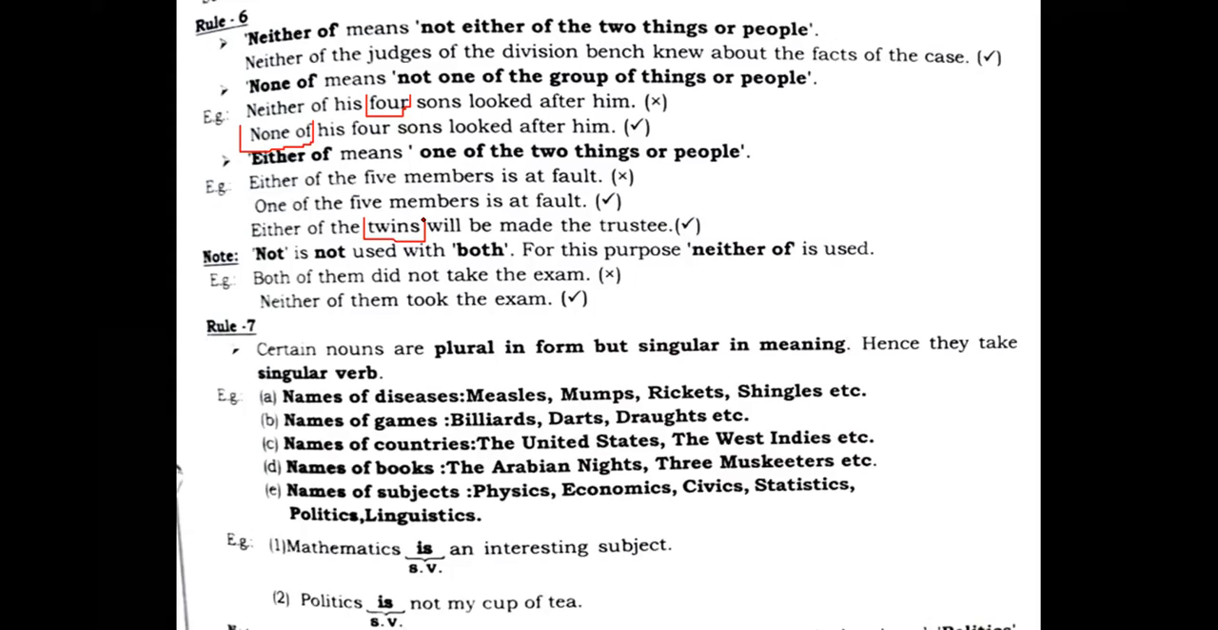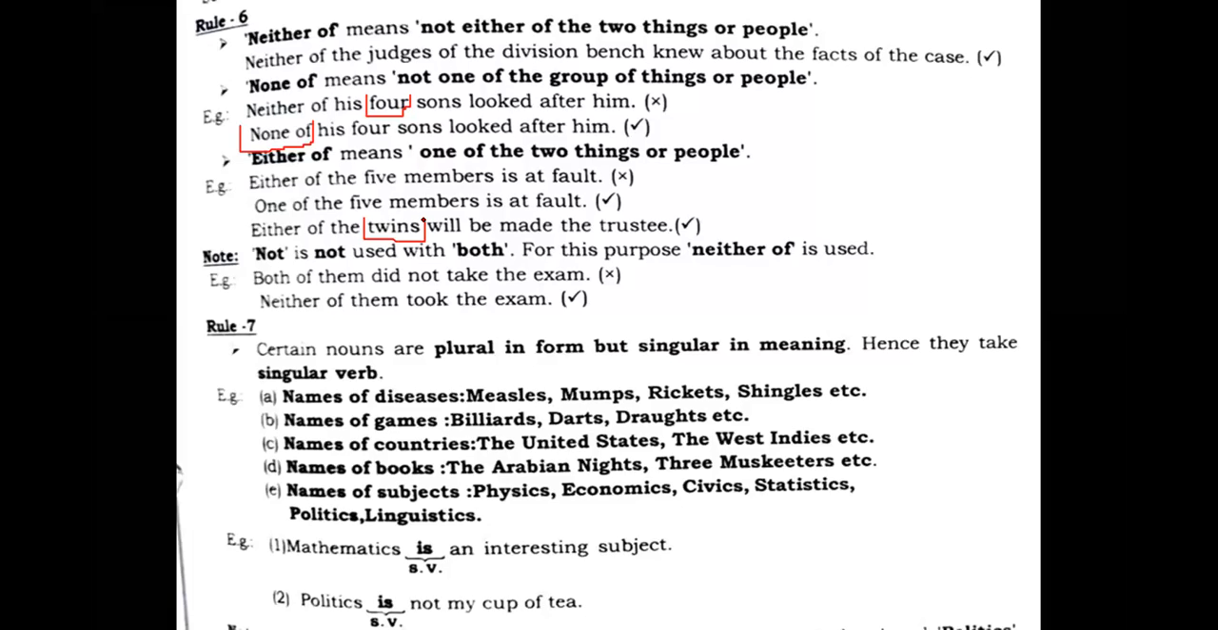Now let's go to the next rule, students. Rule number 7: Certain nouns are plural in form but singular in meaning. Hence, they take a singular verb. Now you need to understand, students, some of the nouns are plural in form, but the meaning of them is singular.